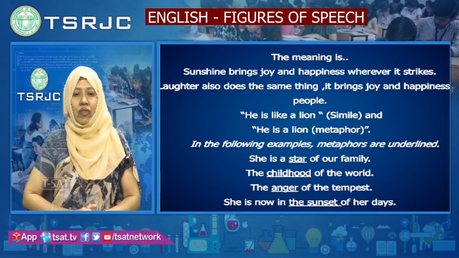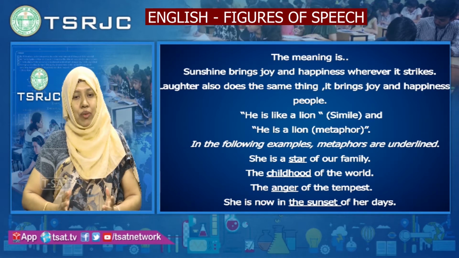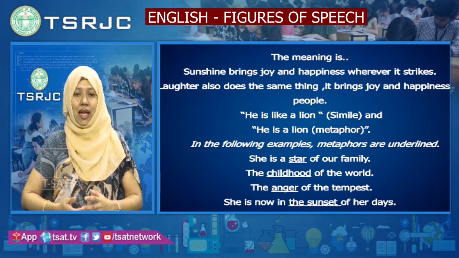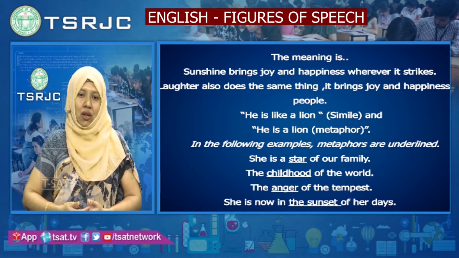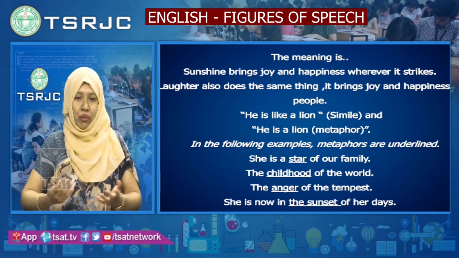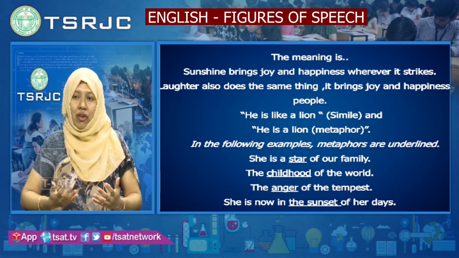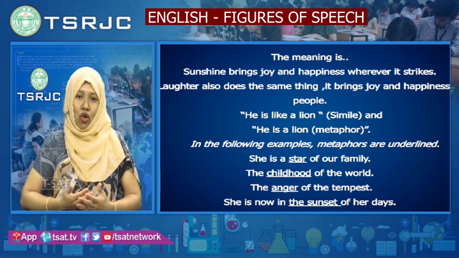Next, the anger of the tempest. Tempest means storm. When it is very high, very strong, we call it anger. When a storm or cyclone has destroyed villages or buildings or uprooted many trees, we say it is the anger of that storm.